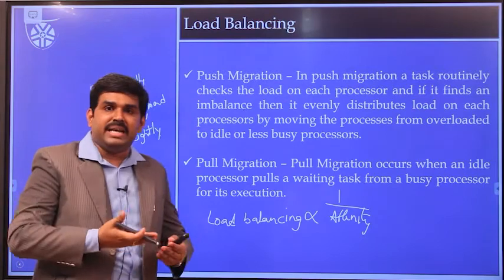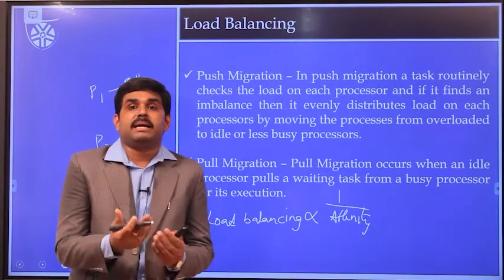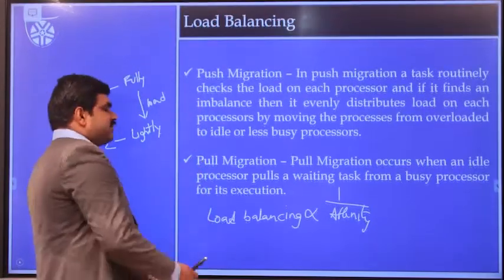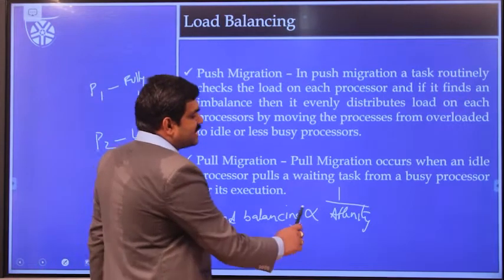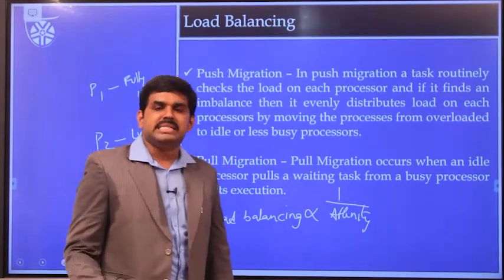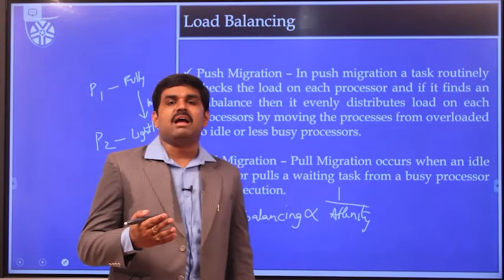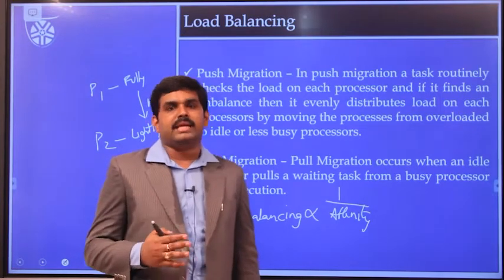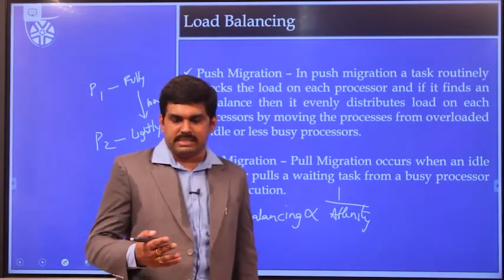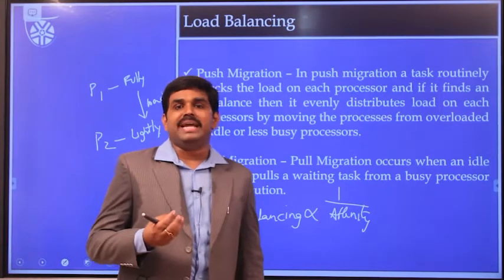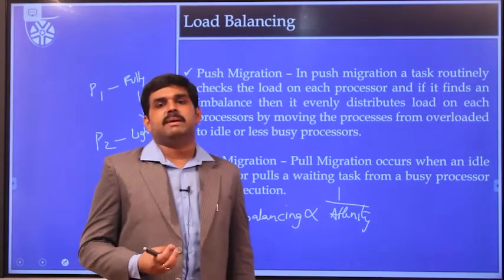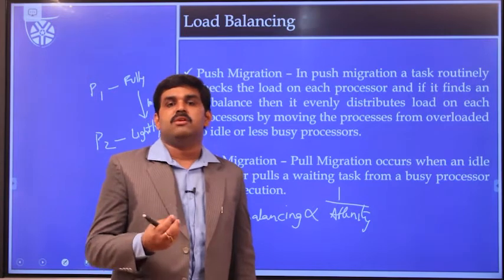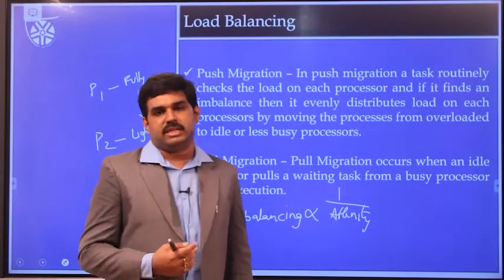If the affinity is higher, then load balancing becomes very difficult. So it is very clear that load balancing is inversely proportional to affinity. If the processor has high affinity towards the process, then balancing of the load is not at all easy. Likewise, if the affinity is minimal, then load balancing becomes very easy.